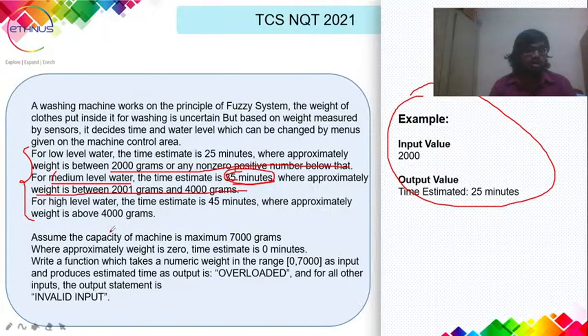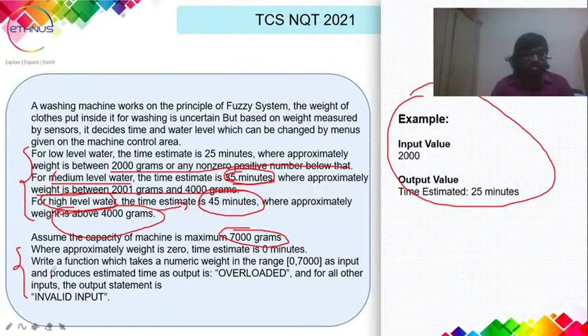So in that way, you have to correlate. And what does high water level mean? The approximate weight is above 4000 grams, and for that the time estimate is 45 minutes. And here they have also given the maximum, so 7000 grams. And here there are other things also. Approximate weight is 0 and the time estimate is 0 minutes.